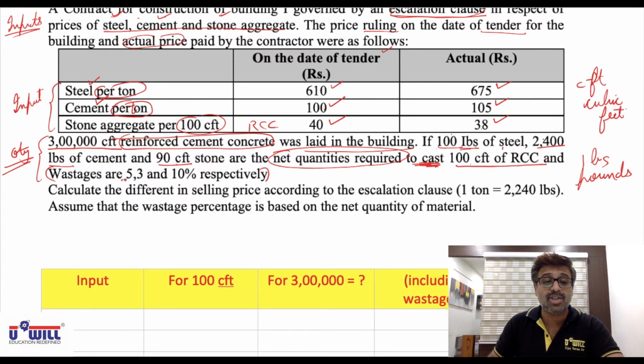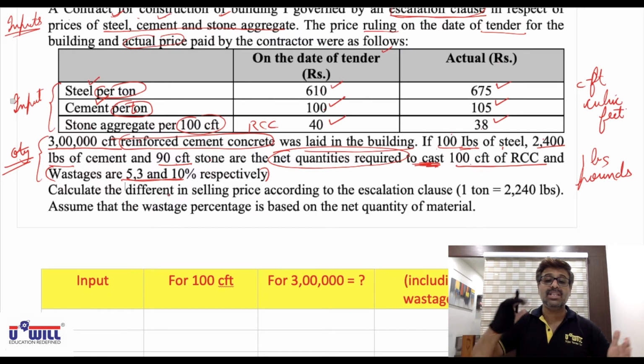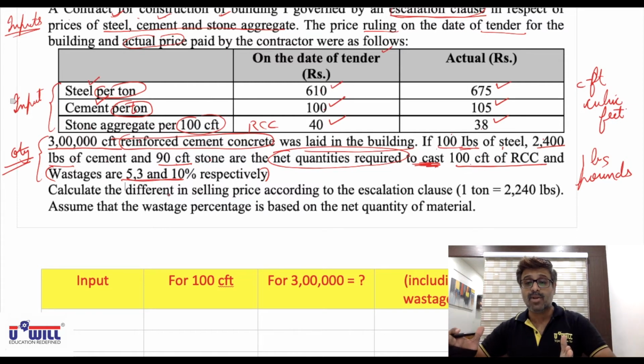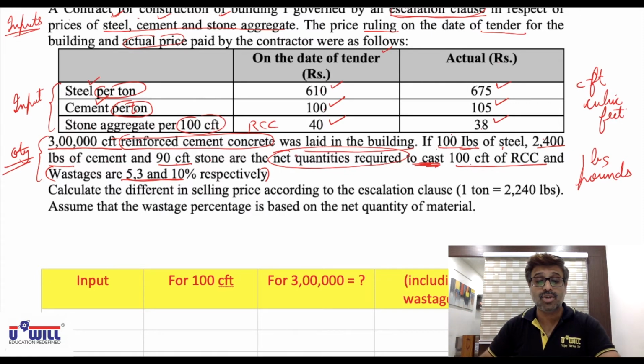So that wastage is also to be taken into consideration, because we pay the price for full material, but more is used because the material is getting wasted. So if 100 cubic feet requires 200 of material, you are basically buying 220 of material. Why? Because that 20 may get wasted. So you have to pay the price for the higher amount.